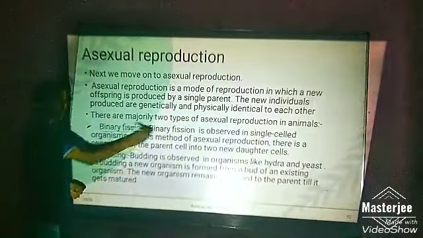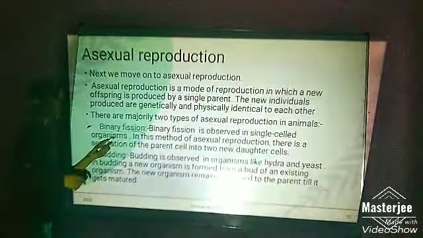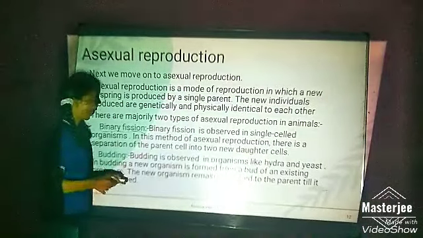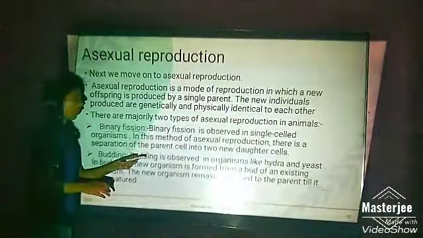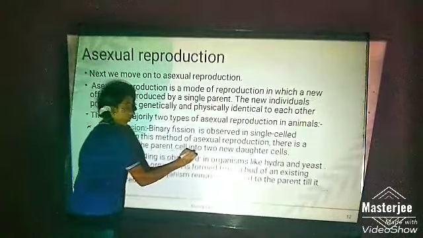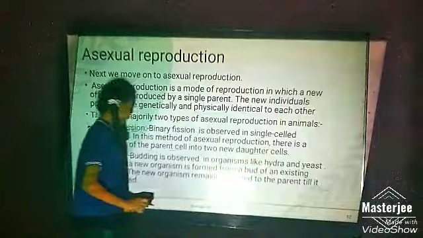Binary fission. Binary fission is observed in single-celled organisms like amoeba and paramecium. In this method of asexual reproduction, there is a separation of the parent cell into two new daughter cells.